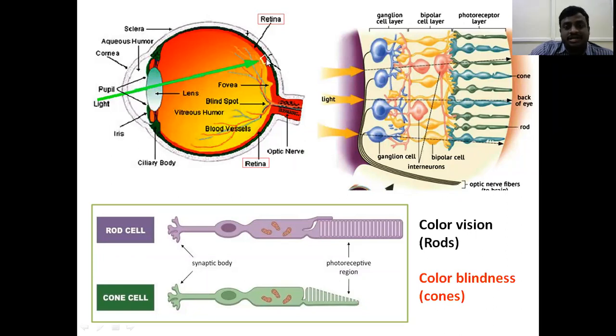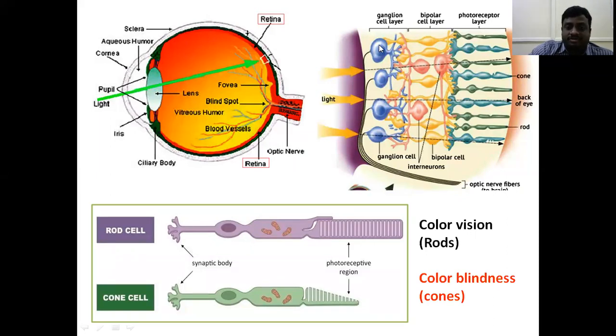So what does the retina contain? The retina contains 3 layers. The first layer is the ganglion cell layer, which is attached to the optic nerve fiber.